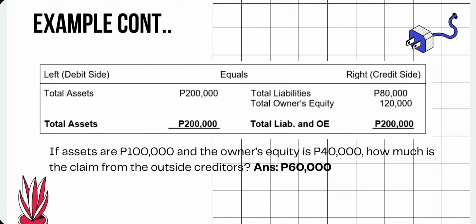If assets are 100,000 and the owner's equity is 40,000, how much is the claim of the outside creditors? So the answer will be 60,000.